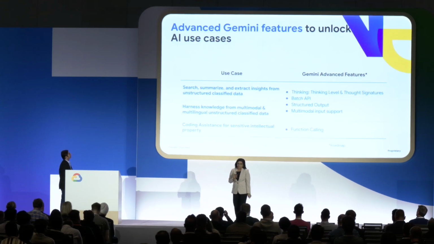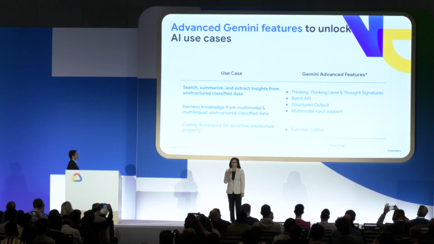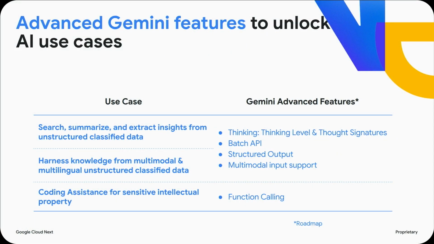Okay. In addition, in order to satisfy these use cases, we are constantly trying to match the public cloud availability of features. So some advanced features like deep thinking, structured output, function calling, etc. So these are on our roadmap. So the idea is, hey, if somebody is finding it useful on the public cloud, we need to bring it to the sovereign market. So we are trying to keep up with that, and that is the reason to support the same models and the inference stack on GDC.